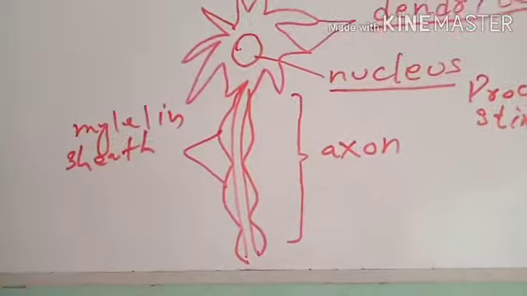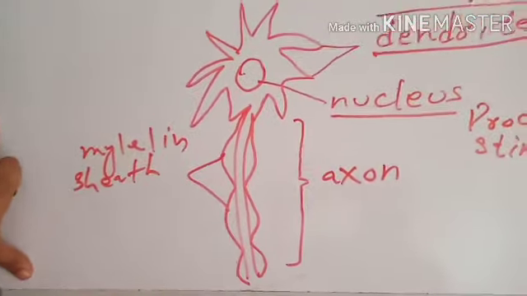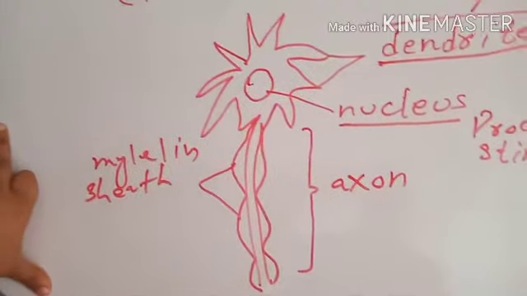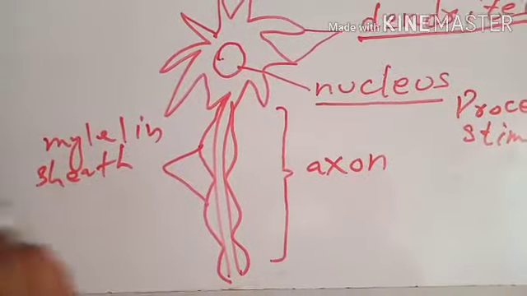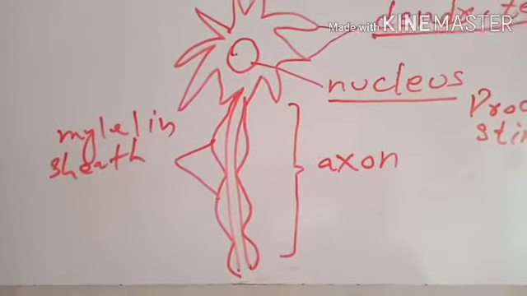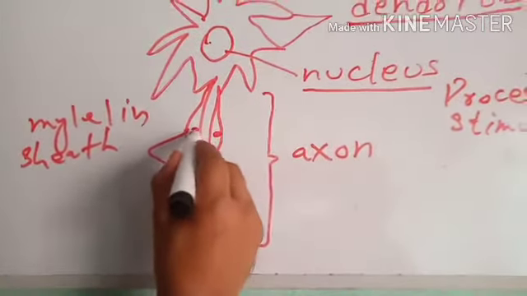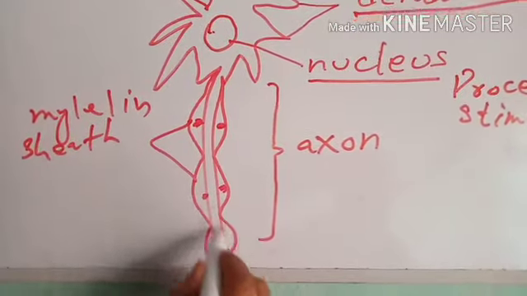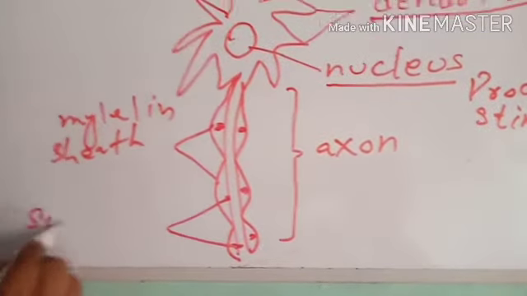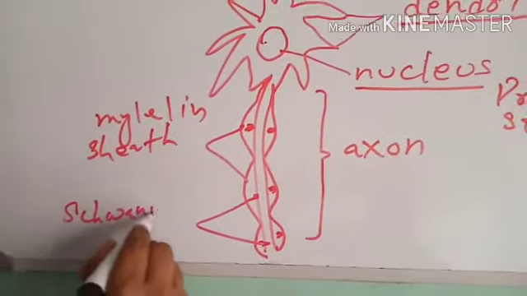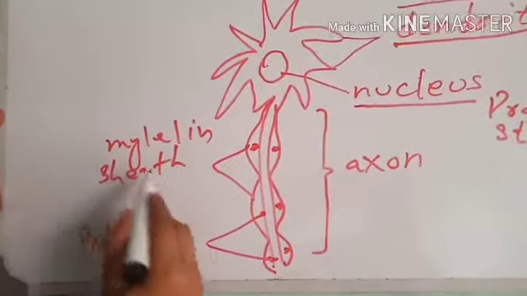Around the axon there is a protective covering which prevents the axon from electrical shock or from pressure. This protective covering around the axon, called myelin sheath, is produced by specialized cells which are present around the axon. These specialized cells are called Schwann cells. These cells produce myelin sheath.